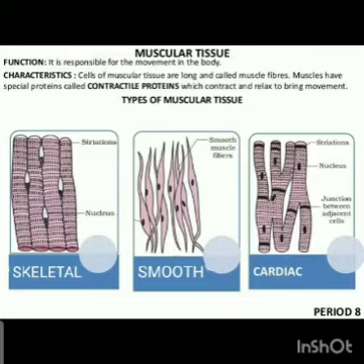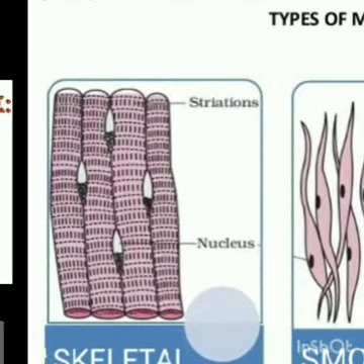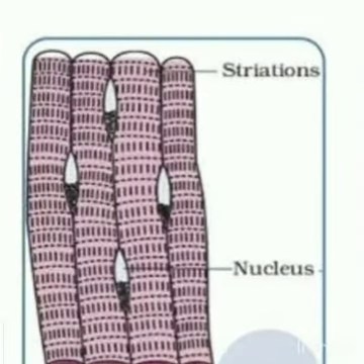There are three different kinds of muscle tissues: skeletal muscle tissues, smooth muscle tissues, and cardiac muscle tissues. First of all, we'll go through skeletal muscle tissues. As you can see in the diagram, this is the diagram of a skeletal muscle tissue. Skeletal muscle tissues are called striated muscles. Why are they called striated muscles?